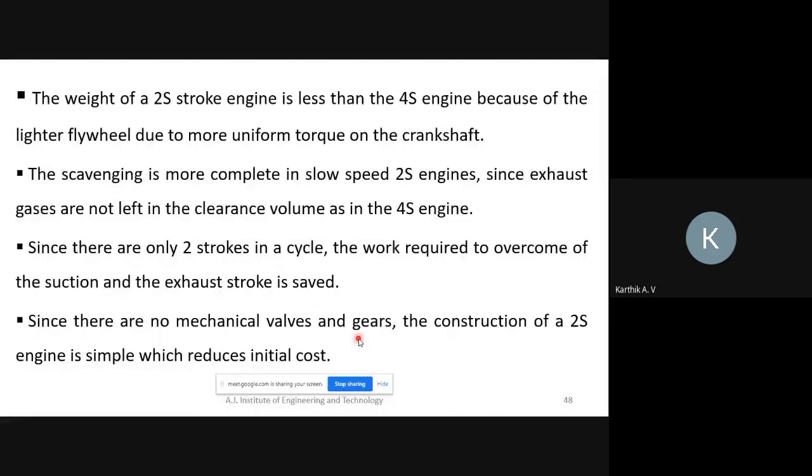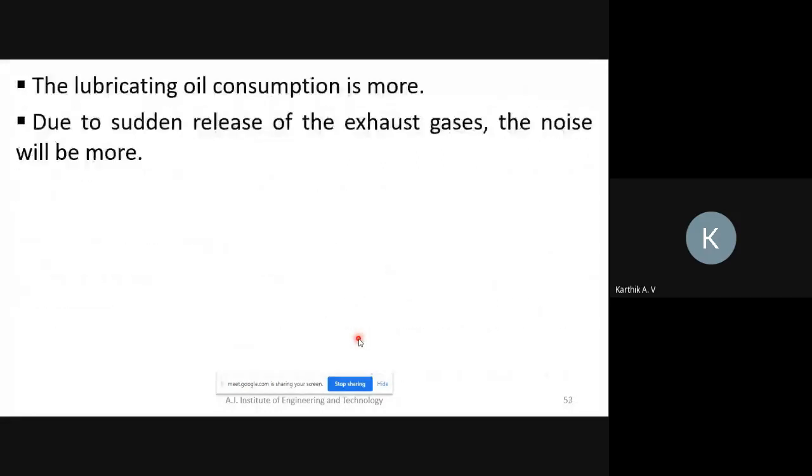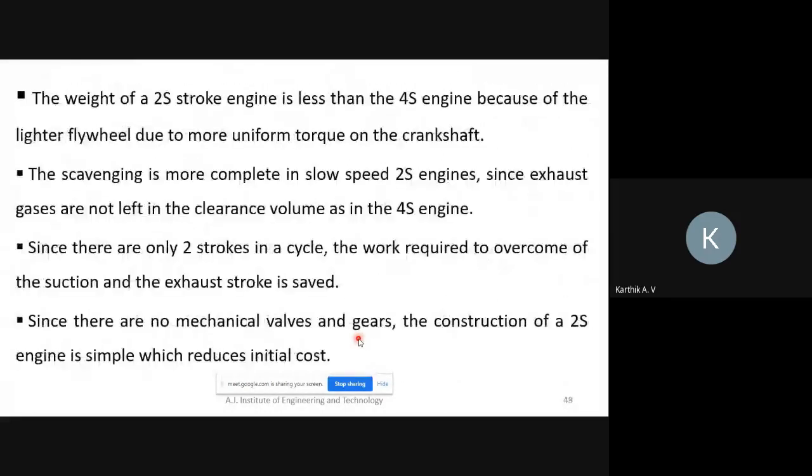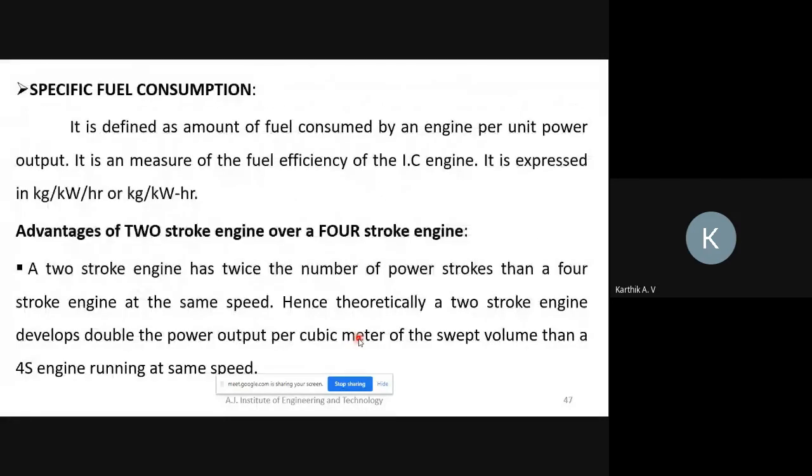Okay, the last concept is specific fuel consumption. It is defined as the amount of fuel consumed by an engine per unit power output. How much fuel is consumed to produce this much power output is called the specific fuel consumption of the IC engine.